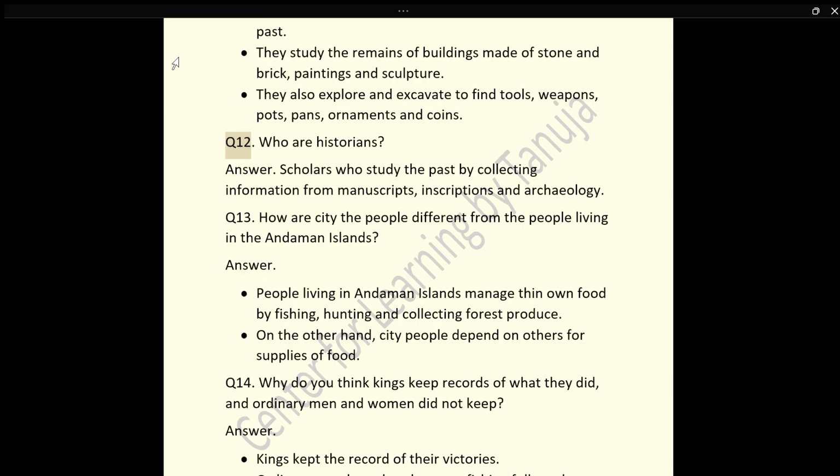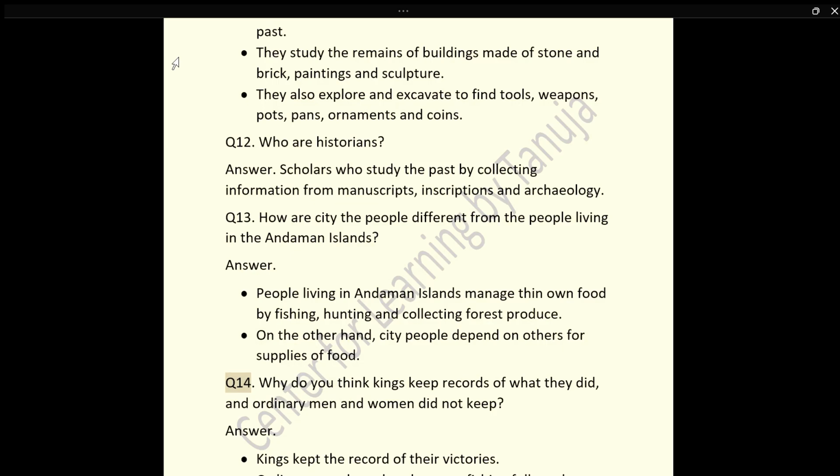Q12. Who are historians? Answer. Scholars who study the past by collecting information from manuscripts, inscriptions, and archaeology. Q13. How are city people different from the people living in the Andaman Islands? Answer. People living in Andaman Islands manage their own food by fishing, hunting and collecting forest produce. On the other hand, city people depend on others for supplies of food.